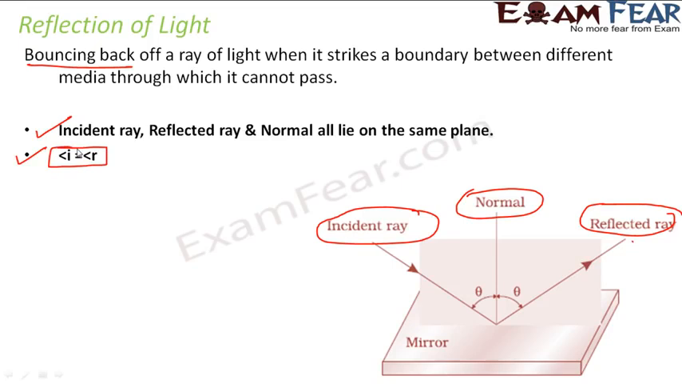That's very important. So what is the angle of incidence? It is basically the angle between the incident ray and the normal. Similarly, the angle of reflection is the angle between the reflected ray and the normal. And the values of both of these angles are the same. Here you can see both of these angles are theta. So those are the laws of reflection.